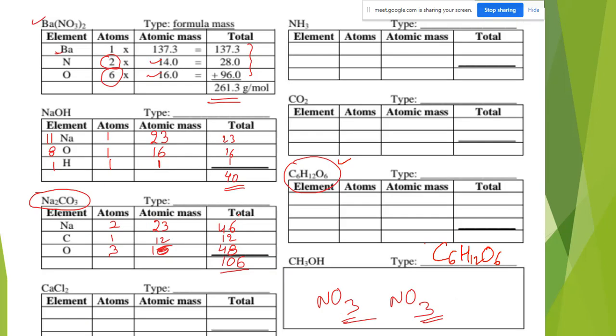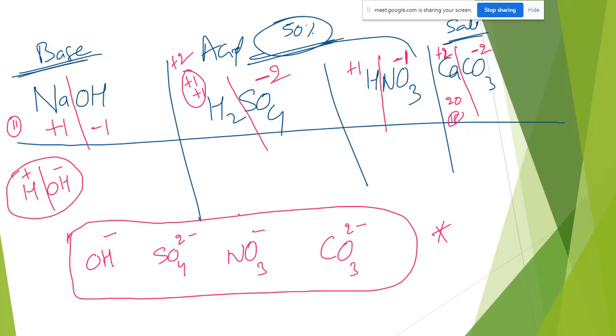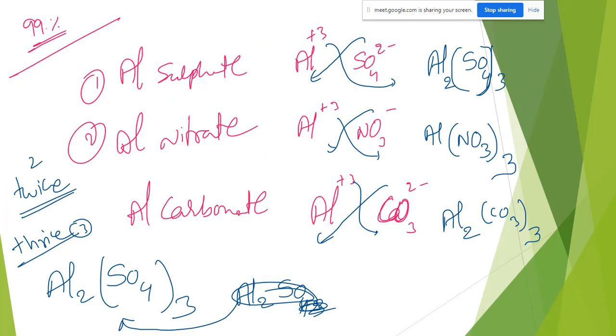Okay, next. So these are the examples. Next, you have to know about ions and atoms. Can anyone tell one difference between ions and atoms?